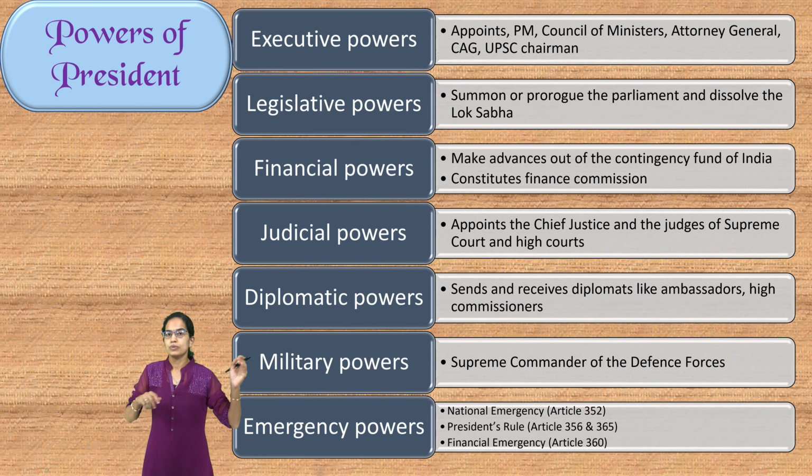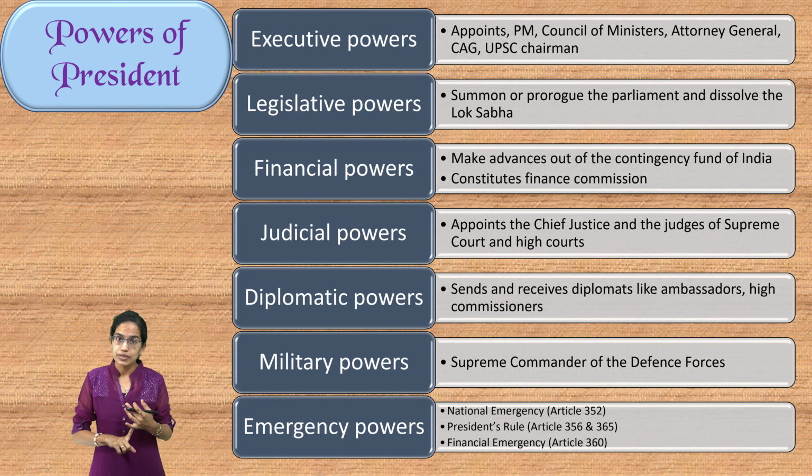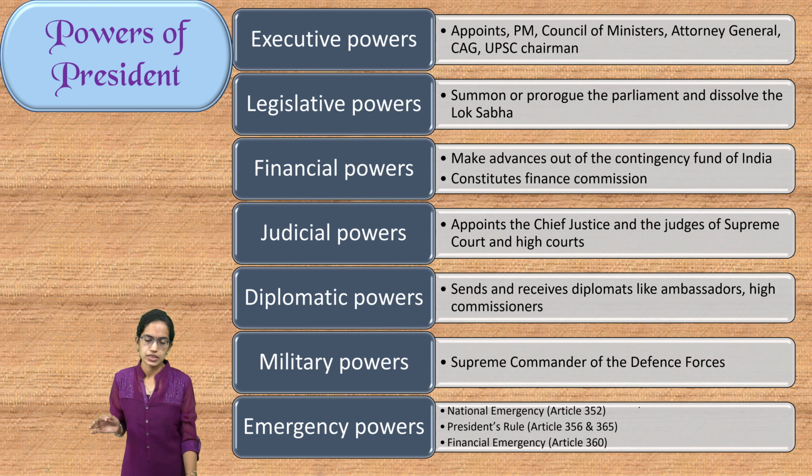President has numerous powers. The most important, as we said, is the discretionary power which we discussed. Besides that, emergency powers. Emergency power grant President for national emergency, state emergency or financial emergency. Each of these emergencies discussed under Article 352, 356 and 360. Difference of 4, that's how you remember it.